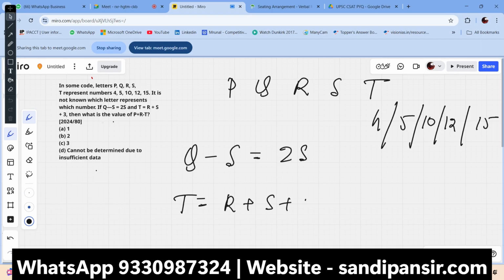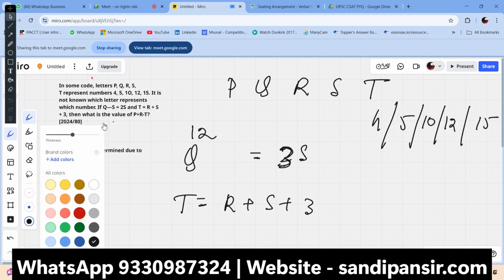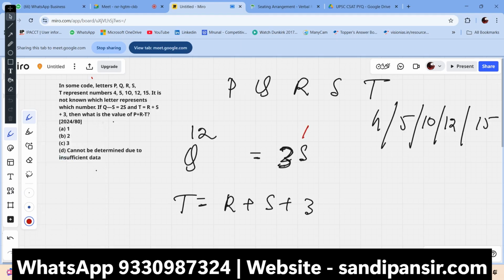Q minus S equal to 2S means Q equal to 3S. If we take 12 in place of Q, S should be 4.